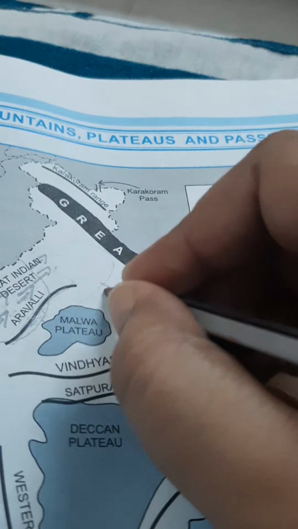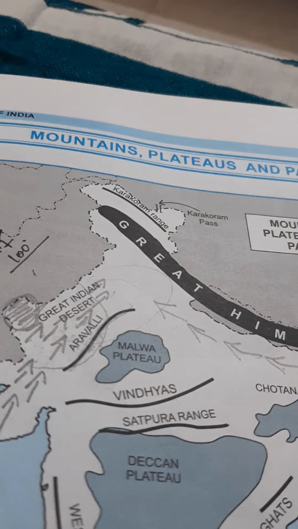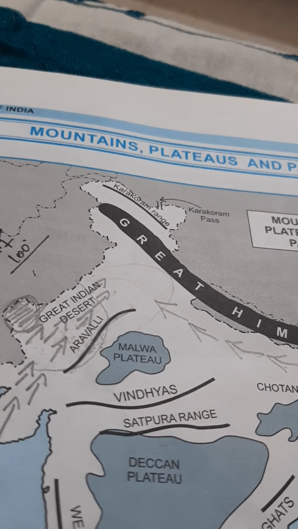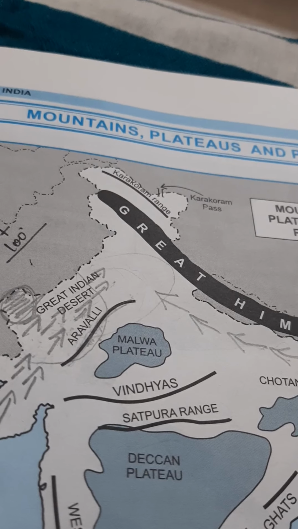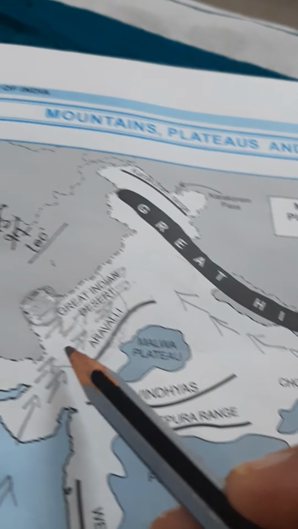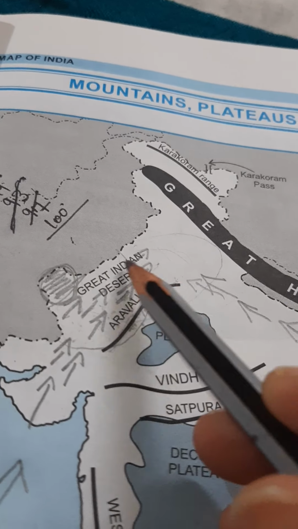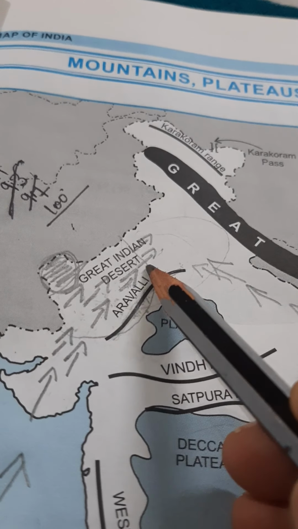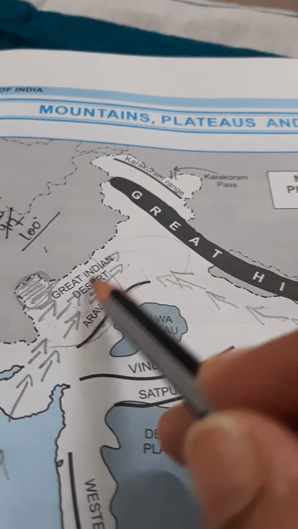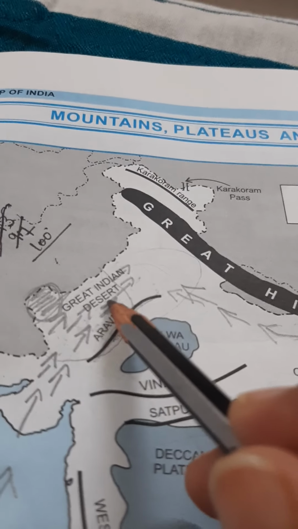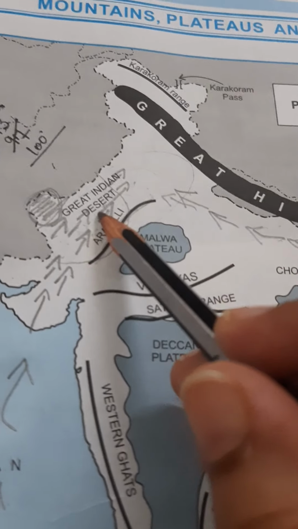And when these winds reach here, this region lies in the rain shadow area of the Bay of Bengal branch. Okay, this Rajasthan region, when these winds reach here, lies in the rain shadow area of the Bay of Bengal branch. That is why when the Bay of Bengal branch reaches here, it is not able to provide rainfall to this part, because it's a rain shadow area.